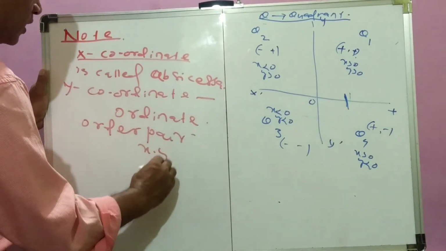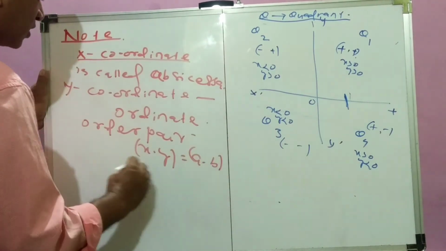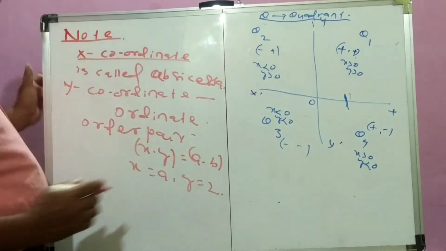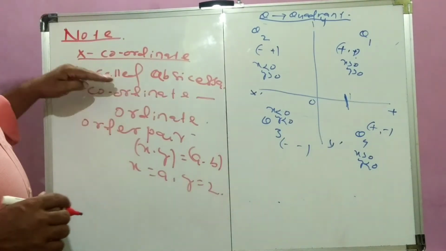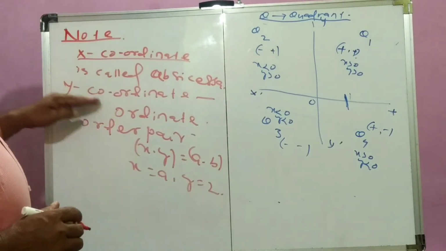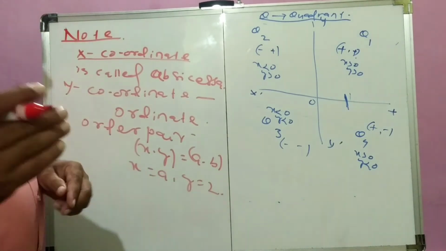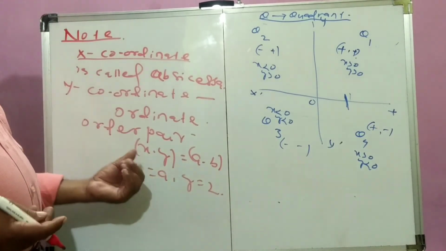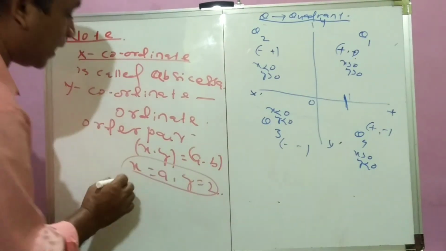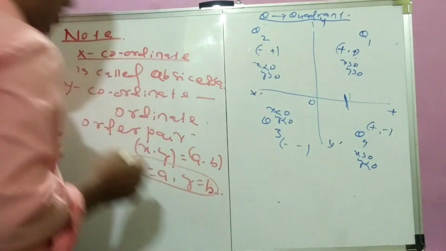That means (x, y) is (a, b), that is the x value is a and the y value is b. So you have to remember the x coordinate is called the abscissa, the y coordinate is called the ordinate.